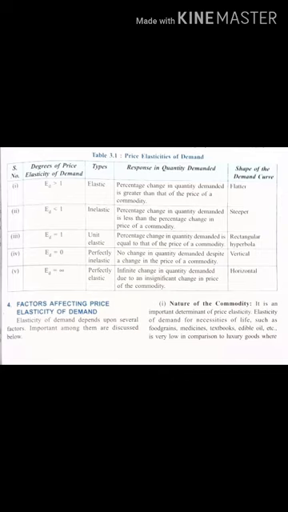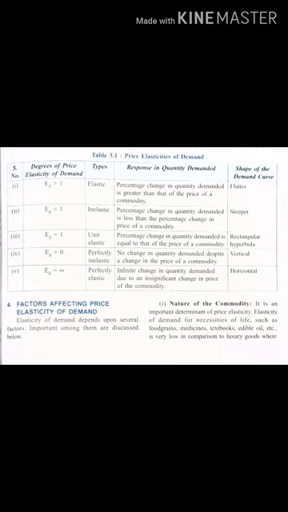For example, if elasticity of demand is greater than 1, what is the type of elasticity? It is elastic. The response is that the percentage change in quantity demanded is greater than the percentage change in the price of the commodity. Now what will be the shape of the demand curve? The demand curve will be flatter.